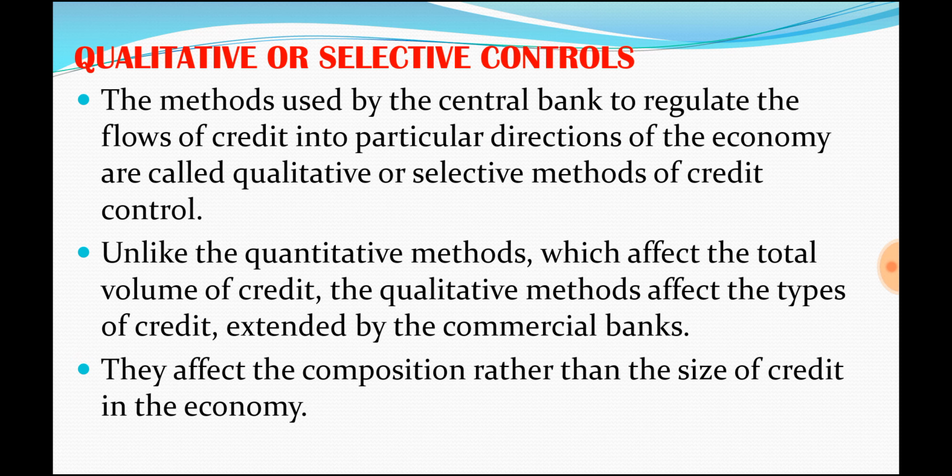See, if in the economy suddenly today you find that in the automobile sector, take the automobile sector, all the prices of that sector are going high.